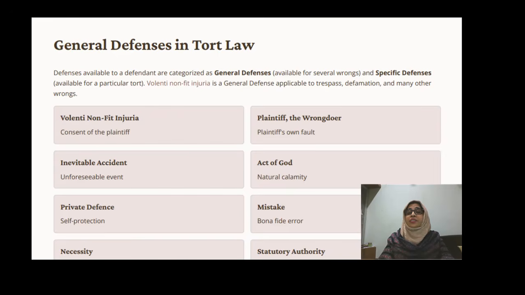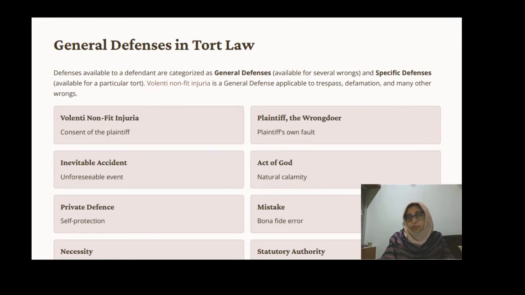Another defense is plaintiff the wrongdoer. Suppose the plaintiff committed an unlawful act, the plaintiff is the only wrongdoer, then how will the defendant be liable? If the plaintiff's fault is there, then he has no right to file a case, and the court also will not take any action against the defendant. So this is also one of the good defenses for the defendant. Another defense relates to inevitable accident.